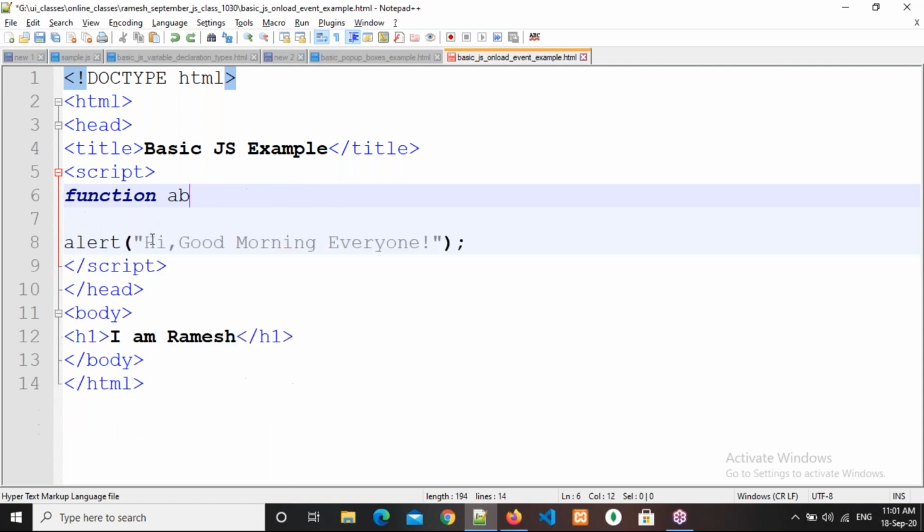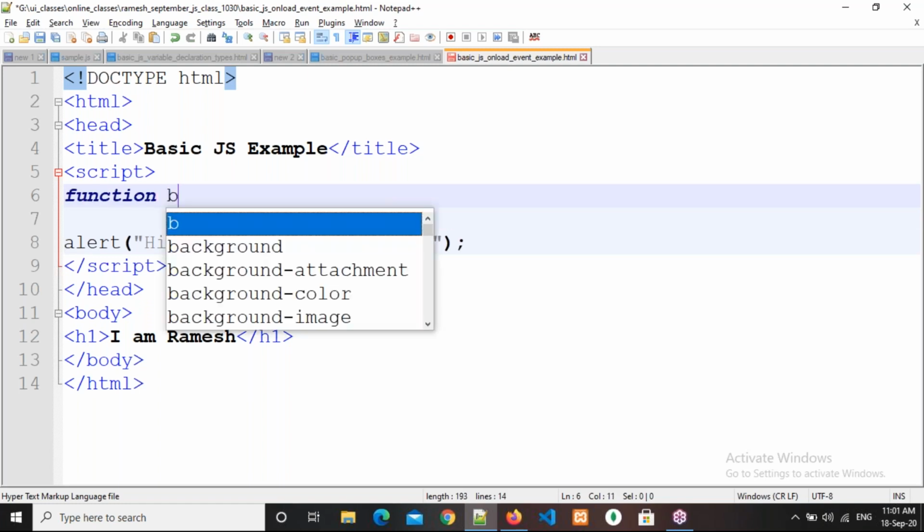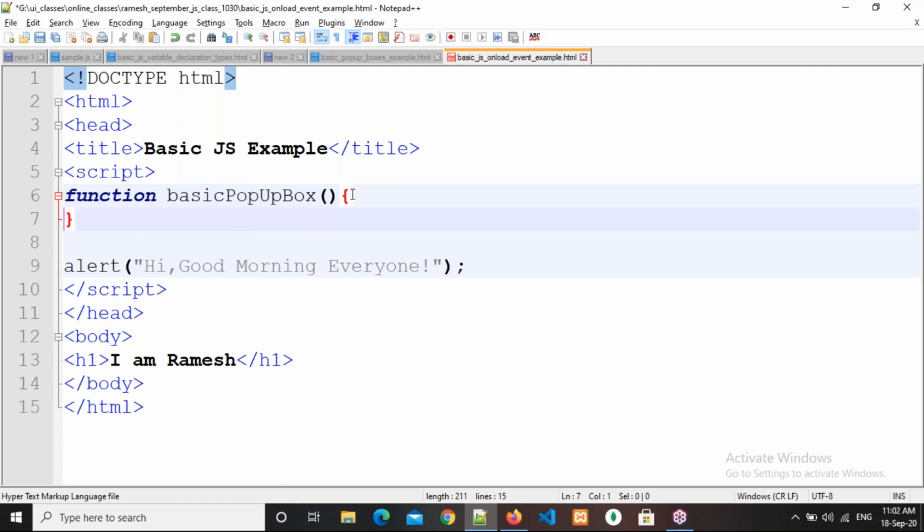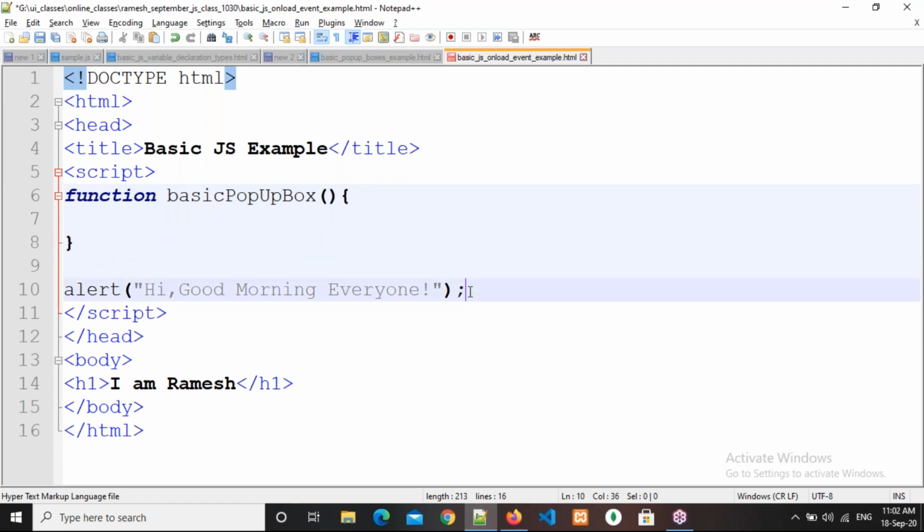So how to write a function: first we need to declare the function keyword, then the function name, basically any name, like popup box. Then open the parenthesis, and whenever you open any bracket, immediately close it. Then open a curly brace, and whenever you open a curly brace, immediately close it. Don't write any logic in between. Right now the syntax is completed, right? Now in this curly brace, press enter, and then whatever you want to write, you can write it.